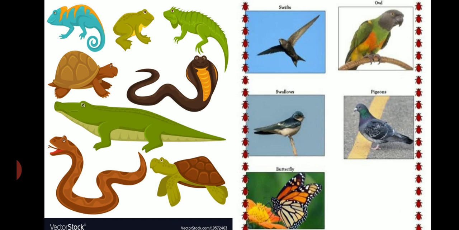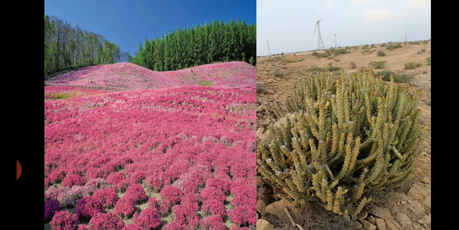Okay. So here one question is there: are the plants and animals from Kashmir and Rajasthan of the same type? Can you differentiate between the plants and the animals from Kashmir and Rajasthan?